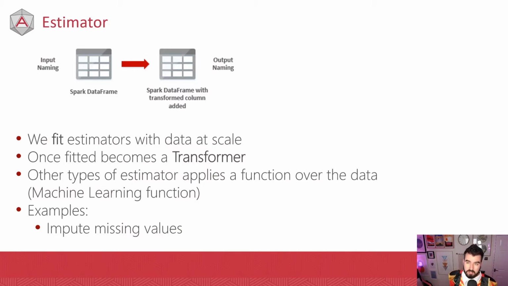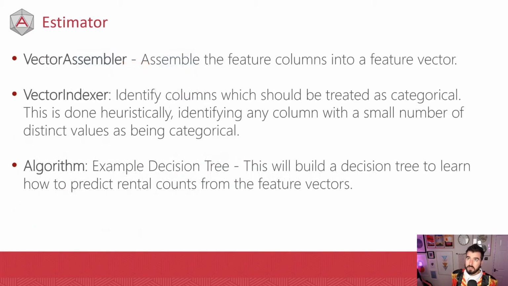So other examples are things like machine learning, a vector assembler, a vector indexer, or an algorithm. And the reason we need vector indexers and vector assemblers is the way that Spark works for machine learning, and basically the way that all of machine learning works, is that all machine learning is essentially lots and lots and lots of linear algebra, okay?